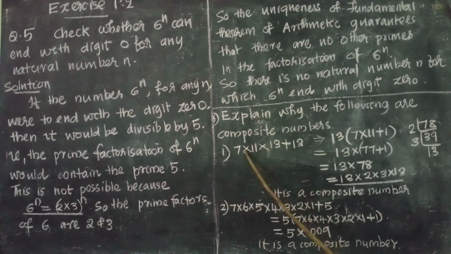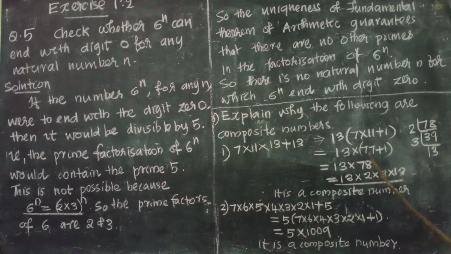So let us check. First question: 7 into 11 into 13 plus 13. Now it is not a product of primes. Here you can see one plus sign, so we have to change it into a product of primes. The first term is 7 into 11 into 13, the second term is 13. From both terms we take 13 outside. Here what is remaining? 7 into 11. From the second term, 1 is remaining. So 13 into (7 into 11 plus 1).